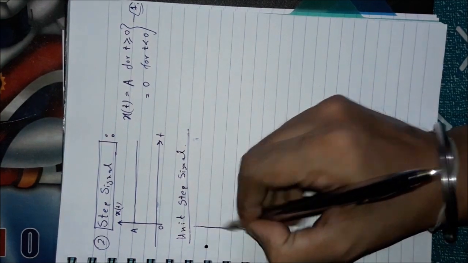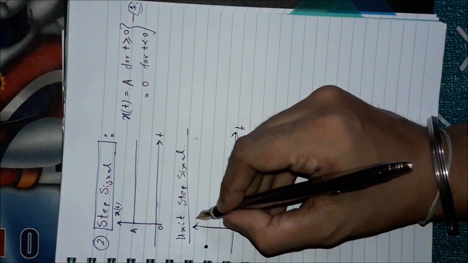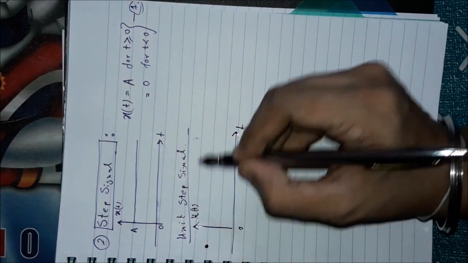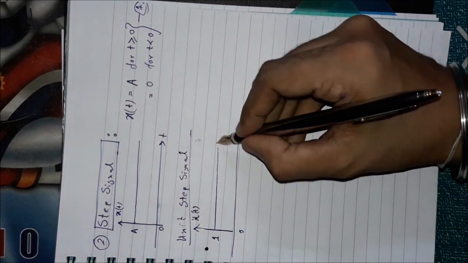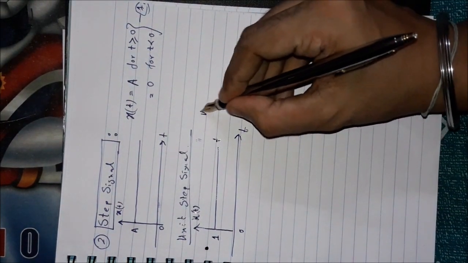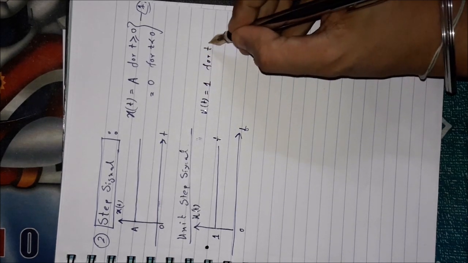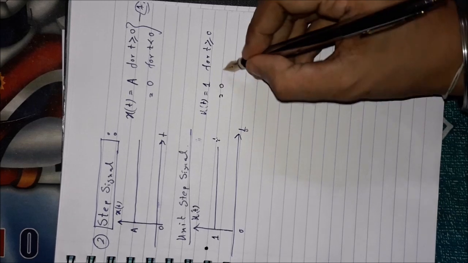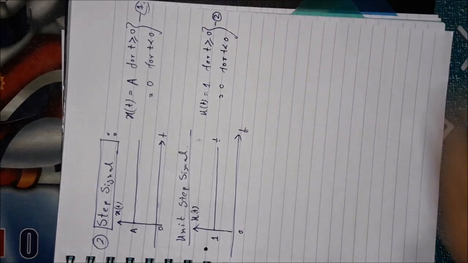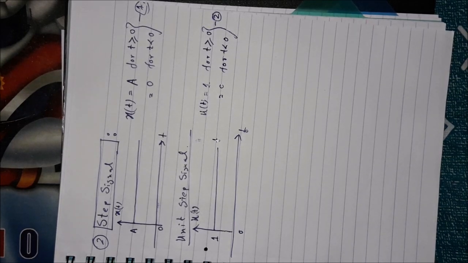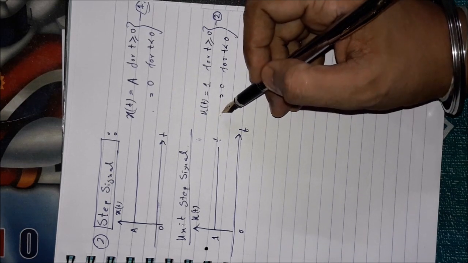simply you can draw the unit step signal like this, starting from 0. The unit step signal is denoted by u(t). Remember, its amplitude should always be equal to 1. So u(t), the unit step signal, should be equal to 1 for all t greater than or equal to 0, and it should be equal to 0 for t less than 0. These are the definitions of the step signal. It is the general case and it is the special case, the unit step signal.